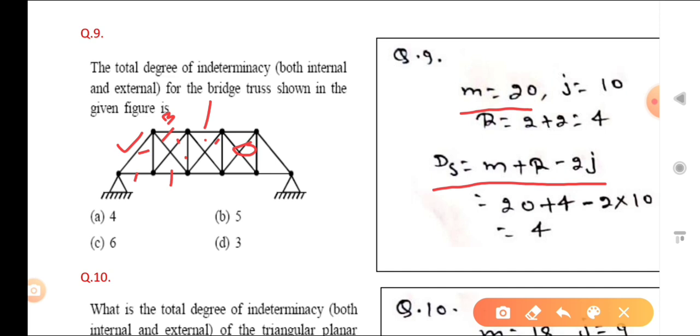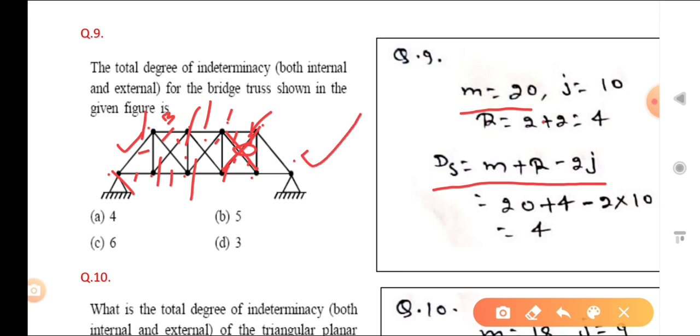If you take that as a joint, you would have to count the members like 1, 2, 3, 4, but we are counting only 1 and 2 like that. So total members is how much? 20. And what is J? 1, 2, 3, 4, 5, 6, 7, 8, 9. Again we count 1, 2, 3, 4, 5, 6, 7, 8, 9, 10. So 10 joints are there.